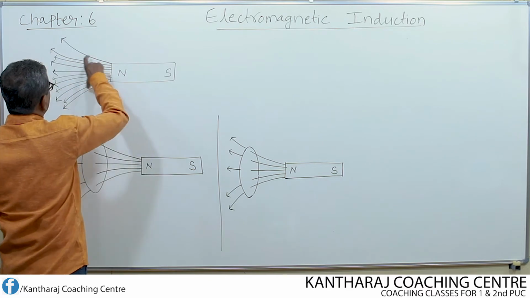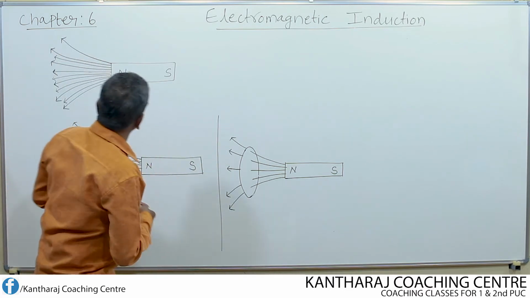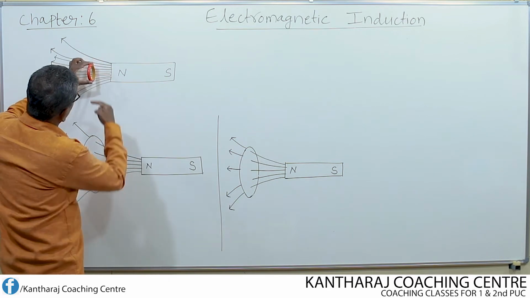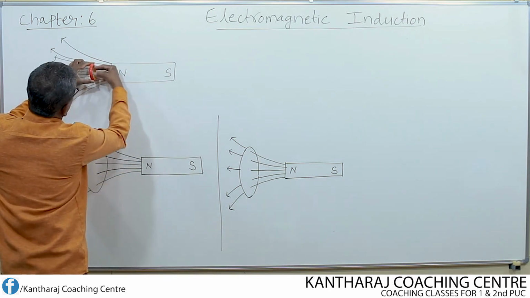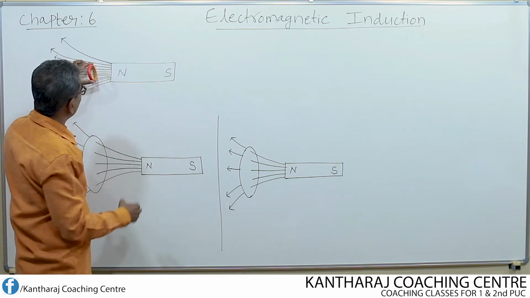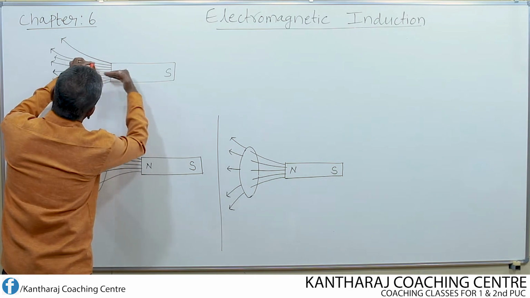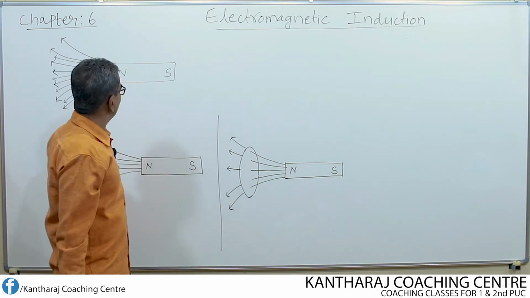These are magnetic lines of force. Suppose I consider one imaginary area of any shape. The number of lines of force passing normally through this area is known as magnetic flux.